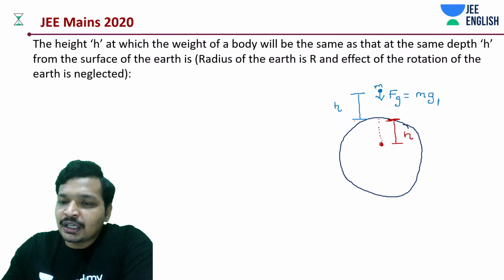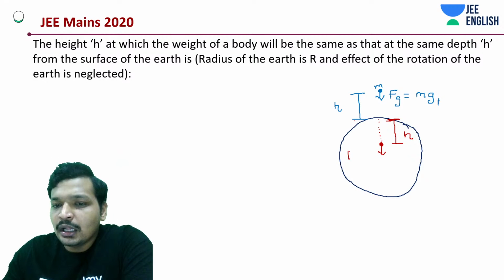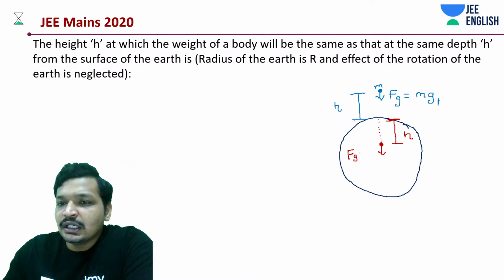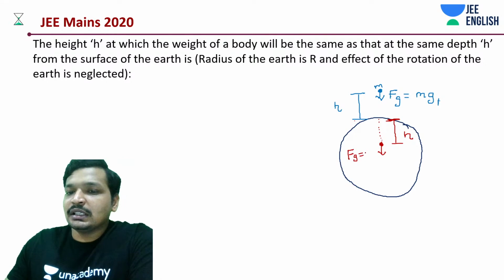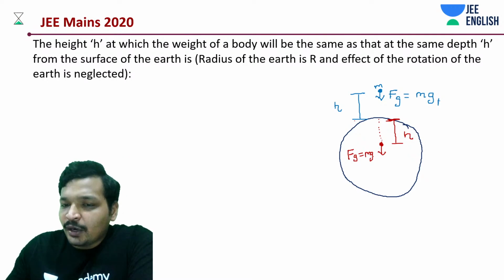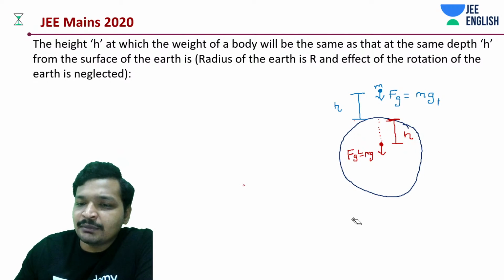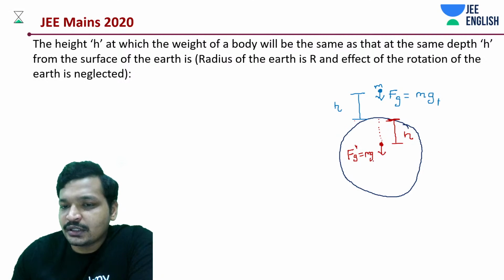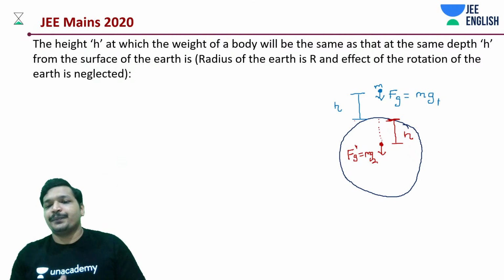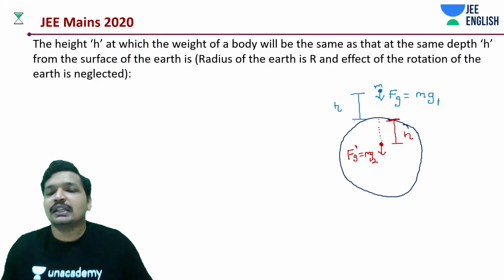Again, you are measuring the gravitational pull, Fg dash. In fact, we can write this Fg equal to mg1. Just for now, let's keep it as Fg dash equal to mg2. Both are equal values, isn't it? g1 is equal to g2. That is what is being said. You are measuring weight at two different points and they are equal.